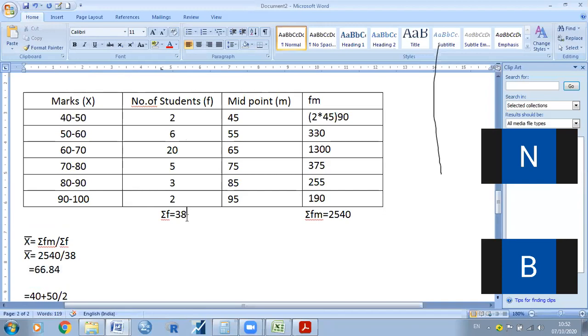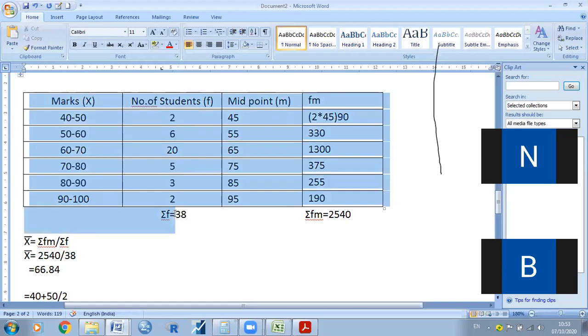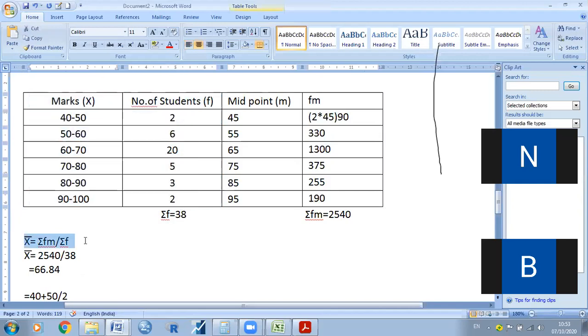For example, in your class there are 38 students. For example, nobody has failed. So when I gathered information about the marks in a particular subject, there are 2 members who scored 40 to 50 marks, and the remaining people scored above 50, 50 to 60, 6 members, 60 to 70, like this. But I want to know how much is the average marks in the class. So when we have this kind of continuous series data, we need to follow this formula.